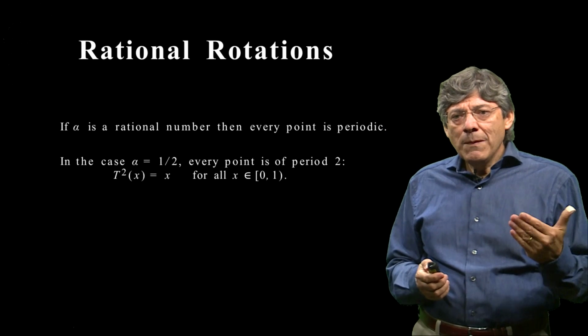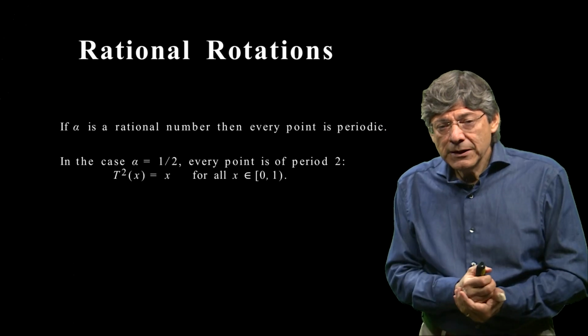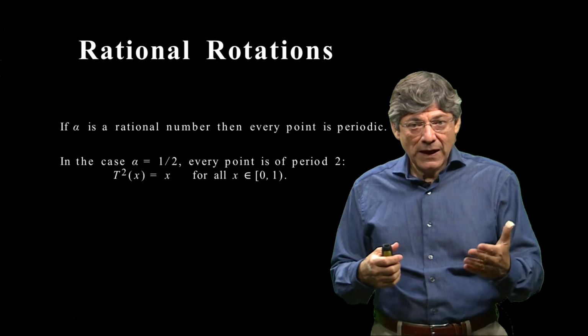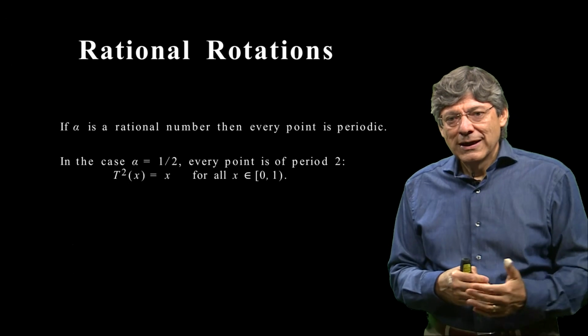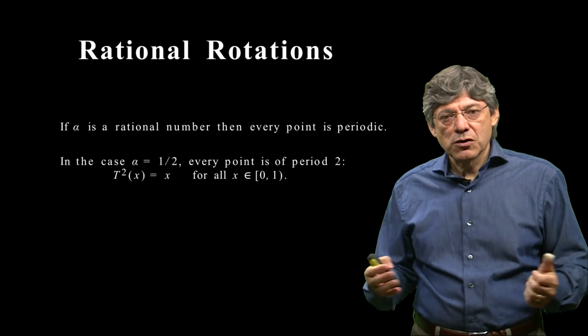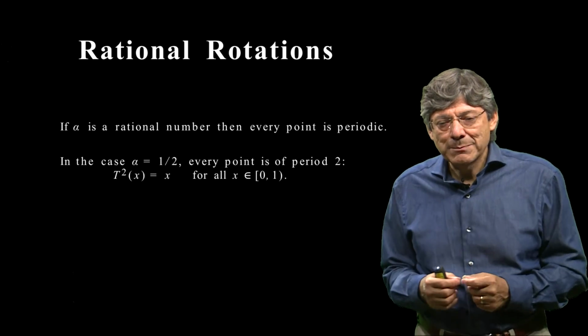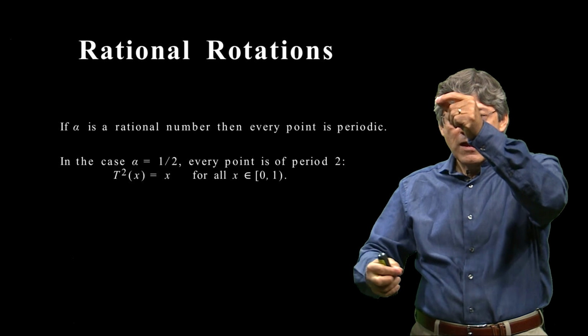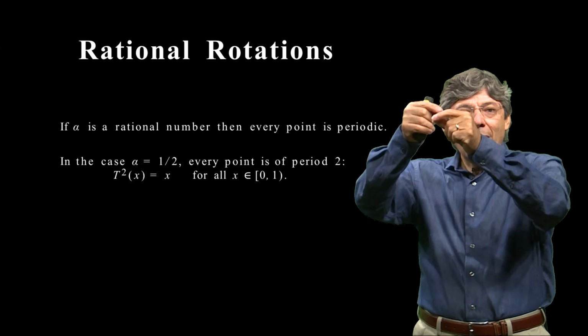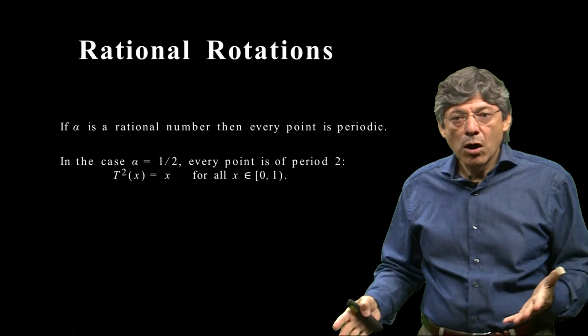Now, one may also consider, instead of taking alpha irrational like in the case of log 6 or log 2, you may rotate by a rational number. So for example, what happens if you rotate by a half? You start at 0, you go to a half, and then you go back again. If you add a half plus a half, it is 1, mod 1 is 0.